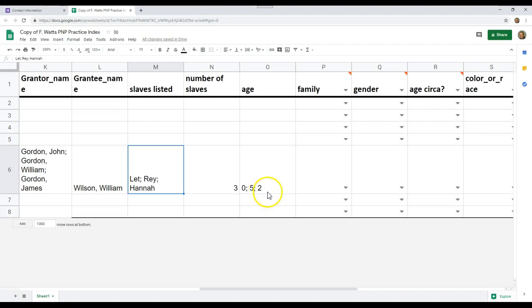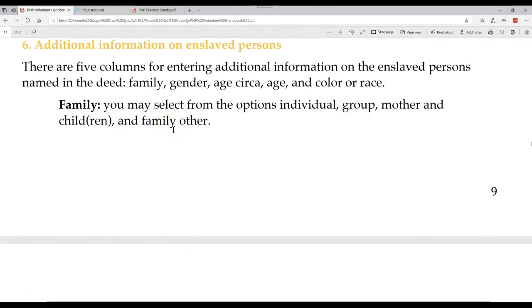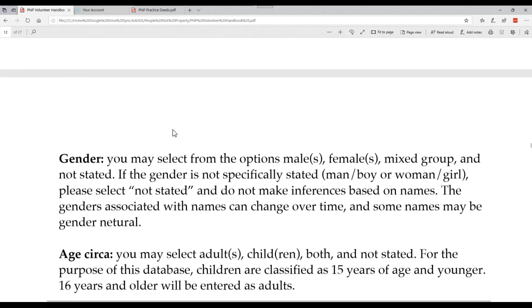And then the information requested is for family, and let's do the drop down box here for family. We've got individual, group, mother and children, family, other. All right, back to the handbook here. It says exactly what the options are associated with family. And let's keep going here.